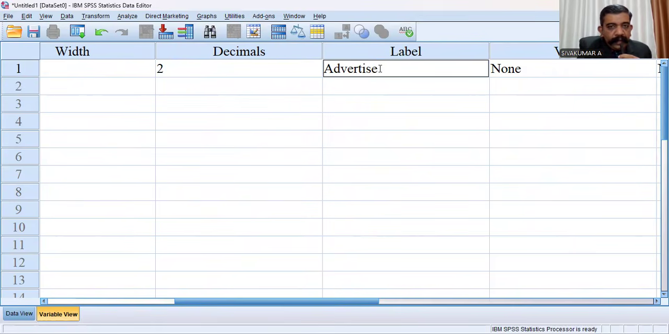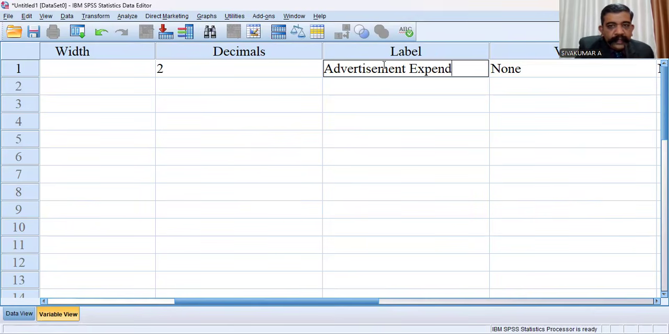My first variable: I want to do a correlation coefficient exercise between advertising expenditure and sales. Of the two variables, one is dependent and another is independent. Sales is the result, so sales is the dependent variable. Advertising expenditure is the reason, the cause, known as the independent variable. Then we want to calculate the correlation coefficient between sales and advertising expenditure. One is the dependent variable and another is the independent variable. Type the advertising expenditure.